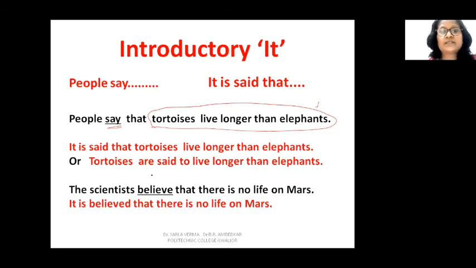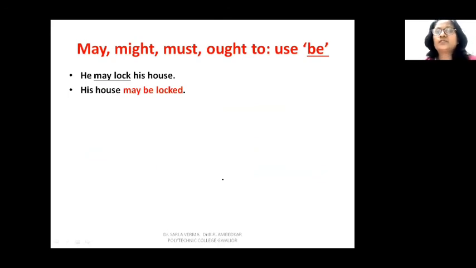So the scientists believe. You assume that here it is it. The scientists believe it. And now change the sentence into passive. It, because it is simple present, so it is the third form of verb believe, believed. Rest of the sentence remains the same. The statement remains the same. What is the statement? That there is no life on Mars. So it is believed that there is no life on Mars. So in this way you can change sentences into passive with introductory it.